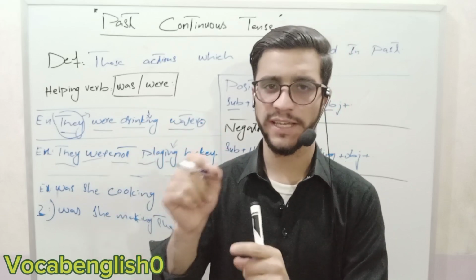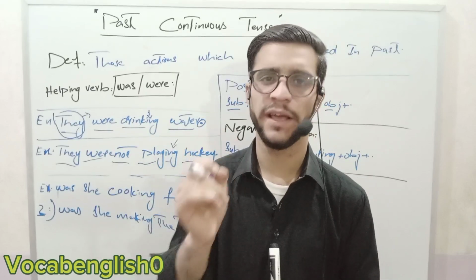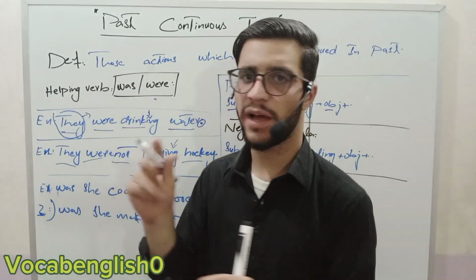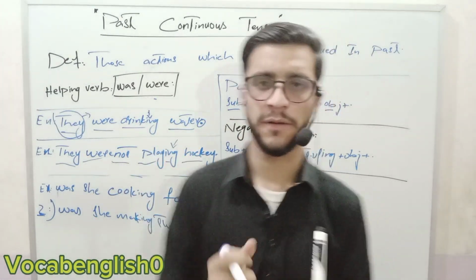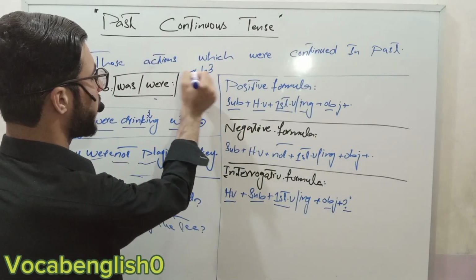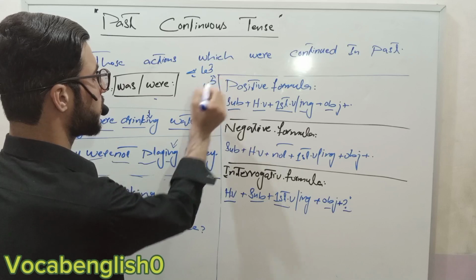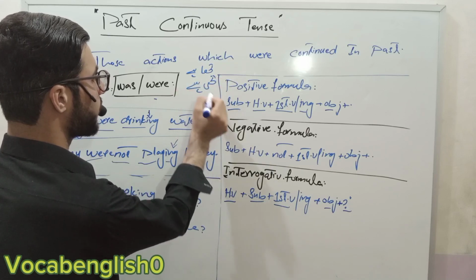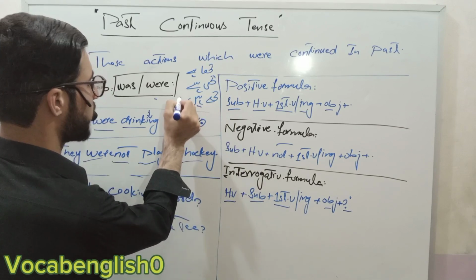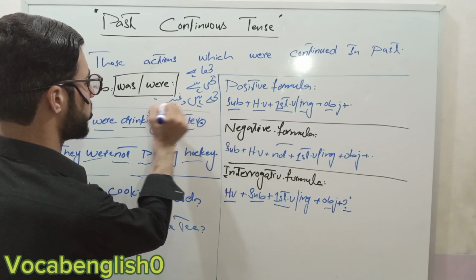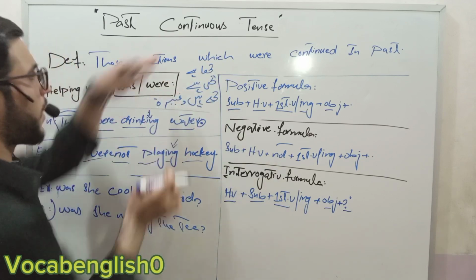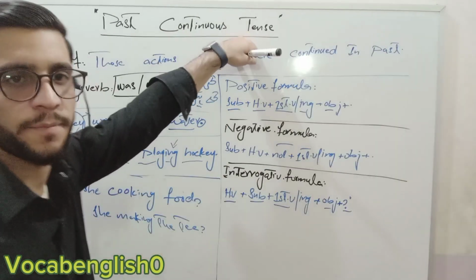If रही थी came, it means that it is the past continuous tense, because was and were mean था, थी, थे. Urdu identification is ता है, ती है, ते है, etc. It means that it is the past continuous tense.